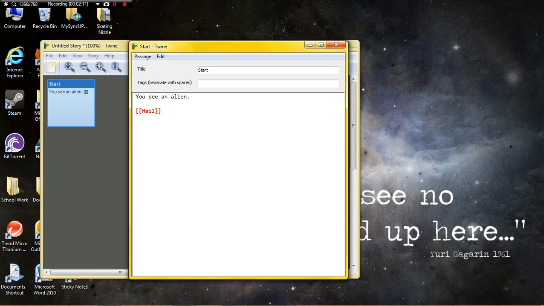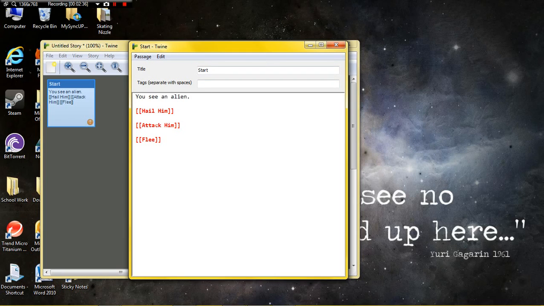So you go hail him, and then you can put attack him, and then you can put flee or retreat, if you will. And what these will do is link to a different passage when they're clicked on in the game or in the web browser.